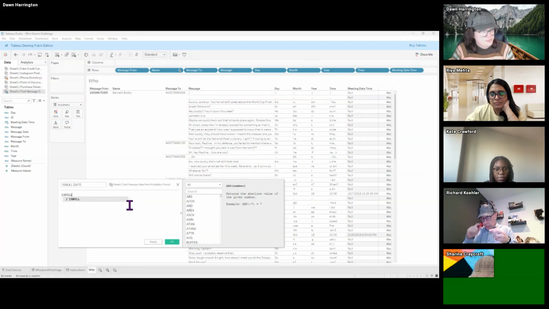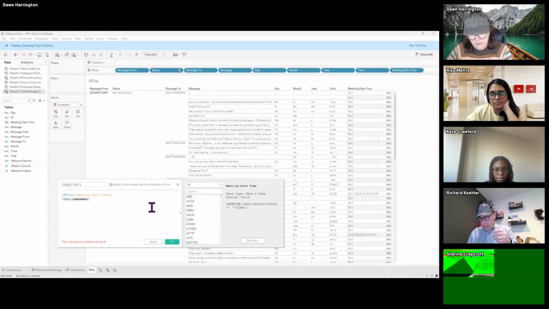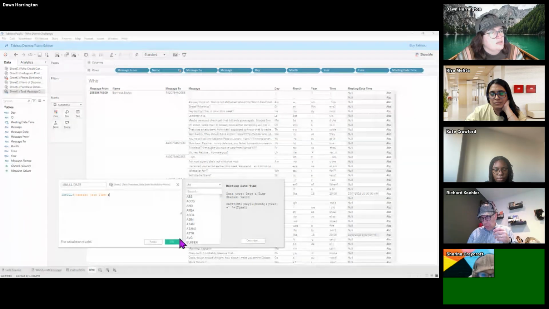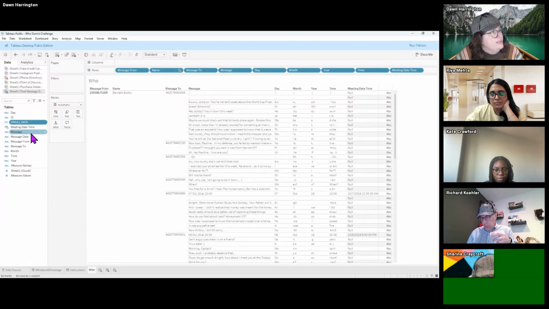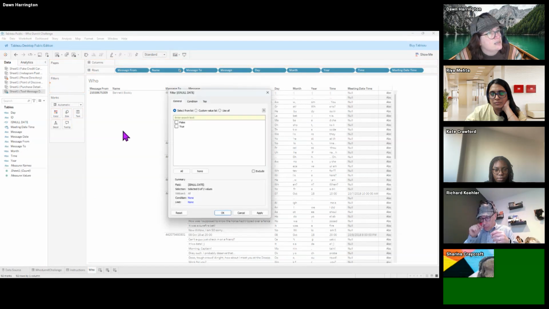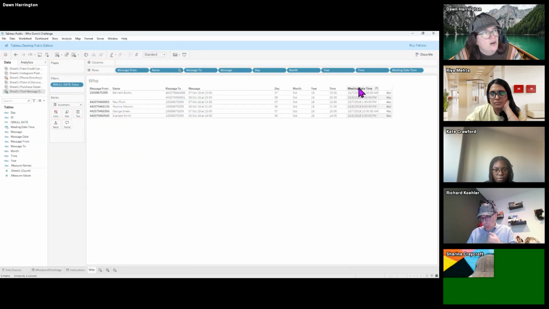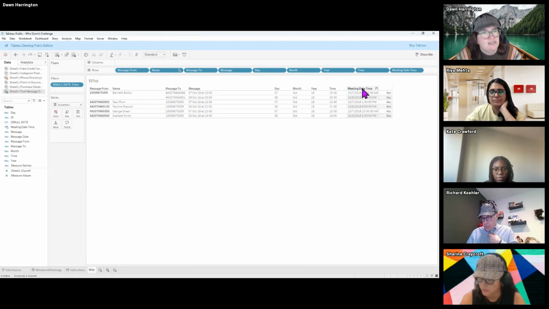So is null meeting date and time. And then get rid of that curly bracket. This will give me a Boolean value that I'll just filter out. So I'll put is null date, and then I'll say false. So there I have all of the ones where we have a meeting date and time.